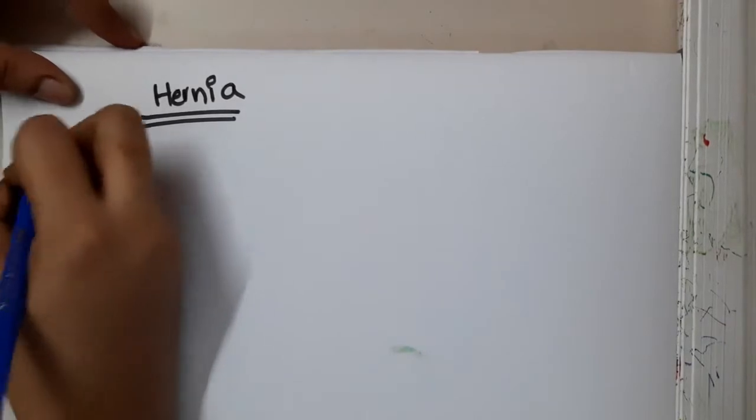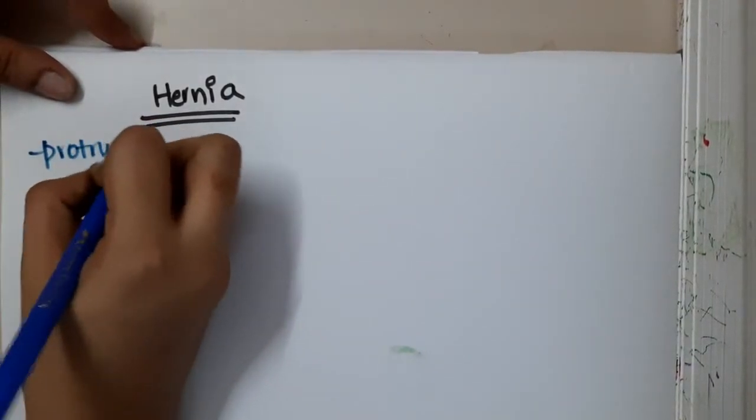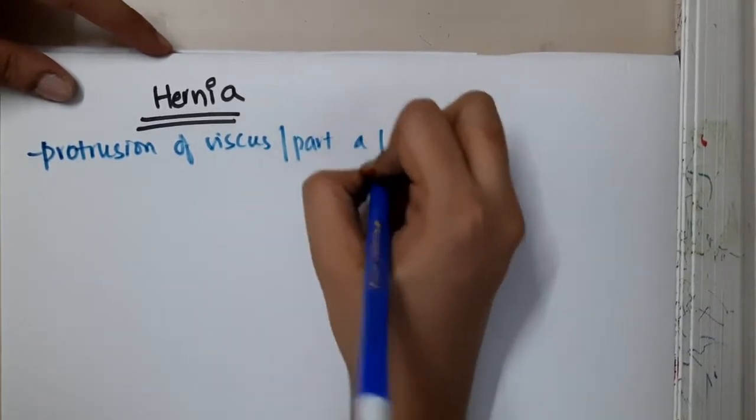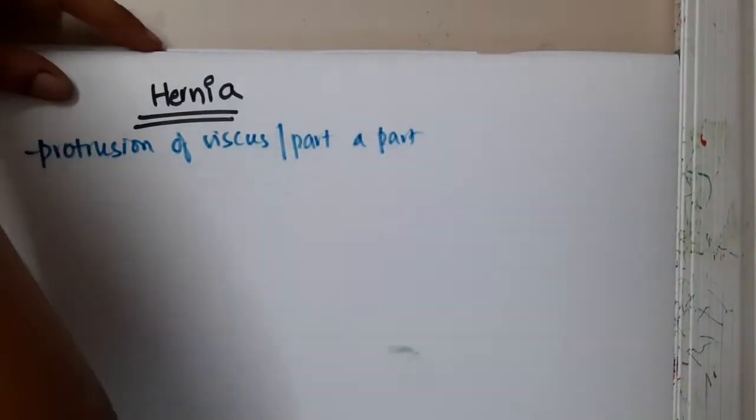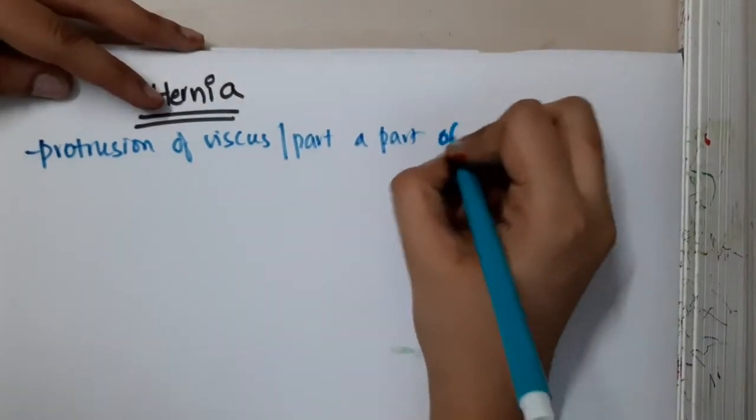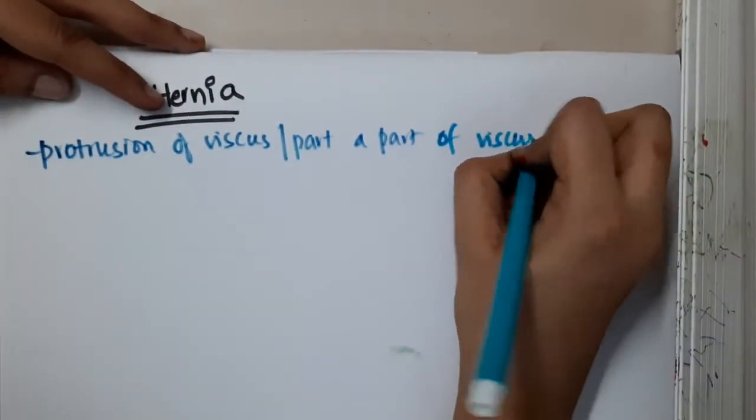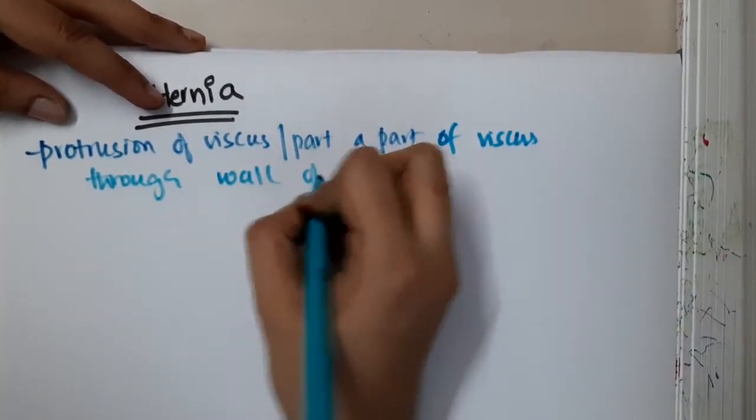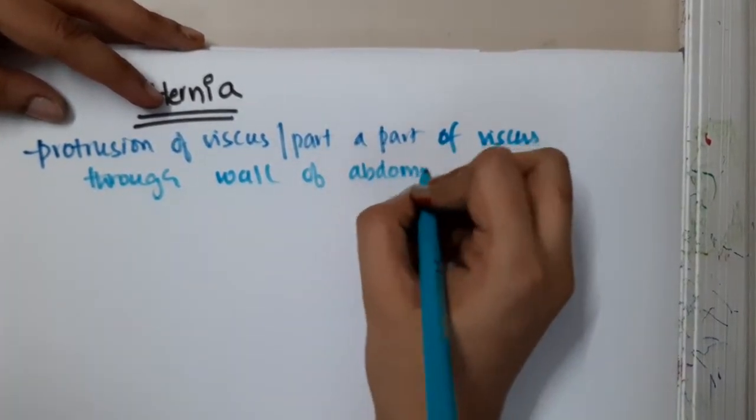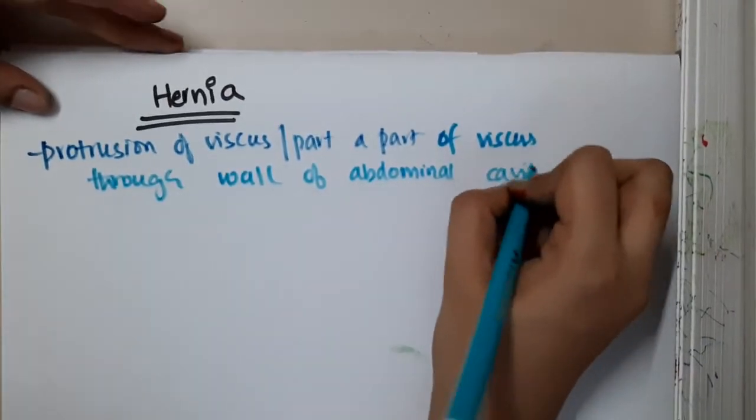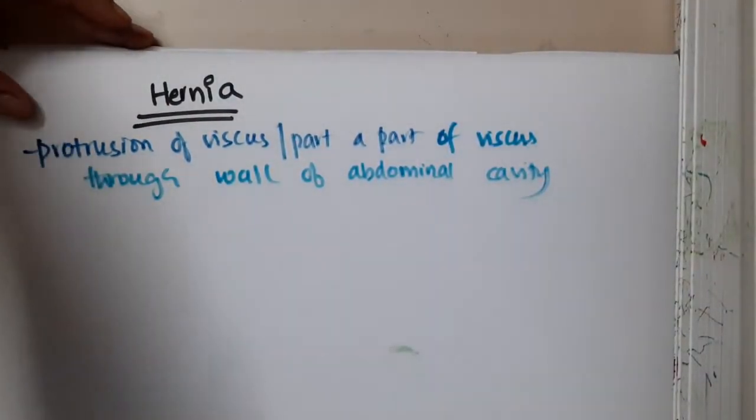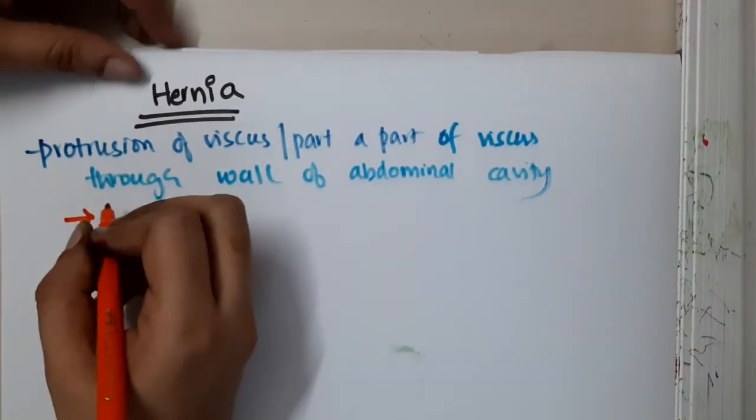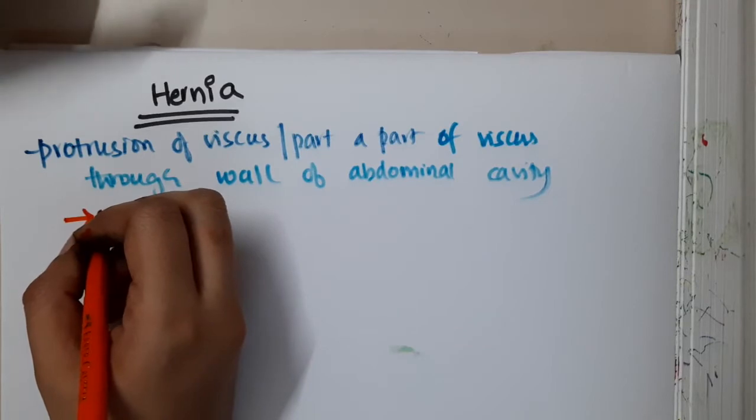What is hernia? Hernia is protrusion of a viscus or a part of a viscus through the wall of the abdominal cavity to the outside, and this is called hernia. So why does this occur? This mainly occurs due to the weakness of the abdominal wall or muscles.